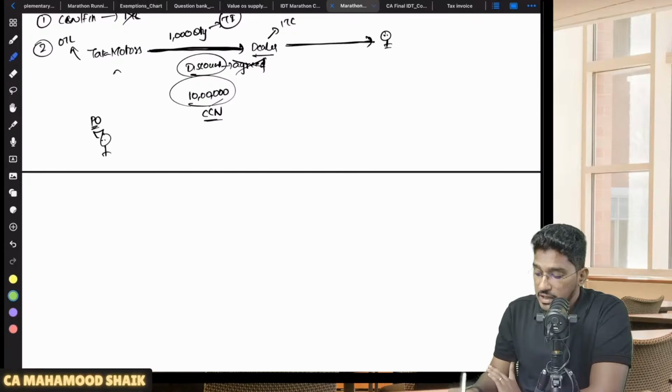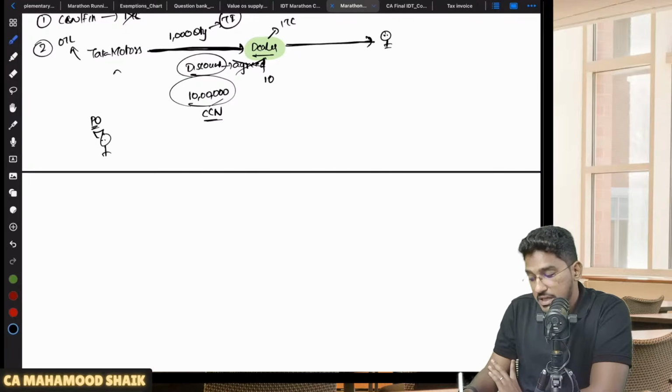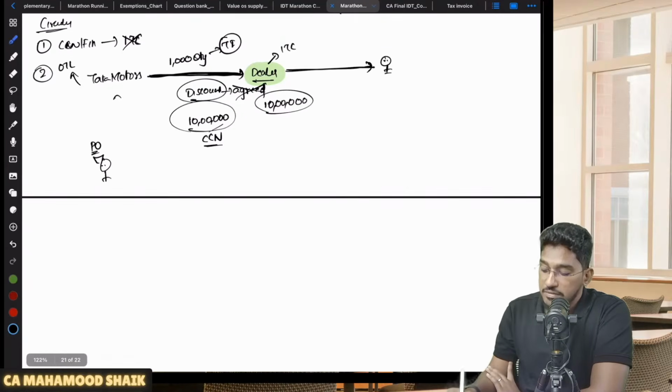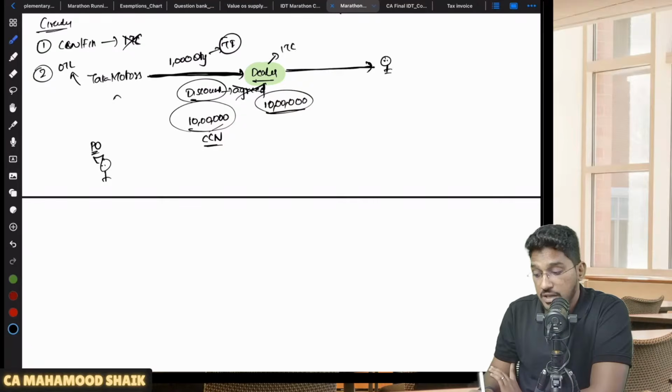So here Tata Motors has given this dealer 10 lakh rupees of benefit, so this dealer has got a consideration of 10 lakh rupees. Money not given is equal to money received only. So they have said that this dealer has got 10 lakh rupees of consideration from Tata Motors for inducement of supply.